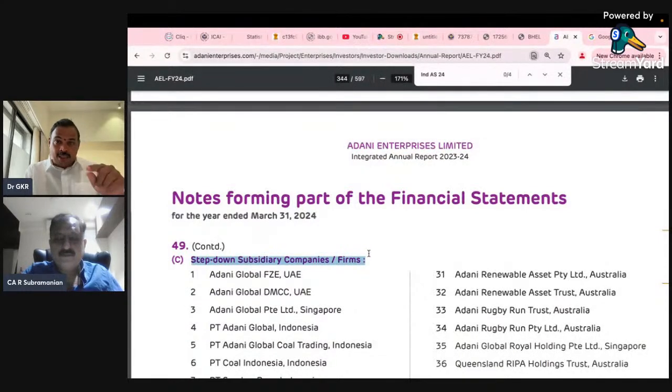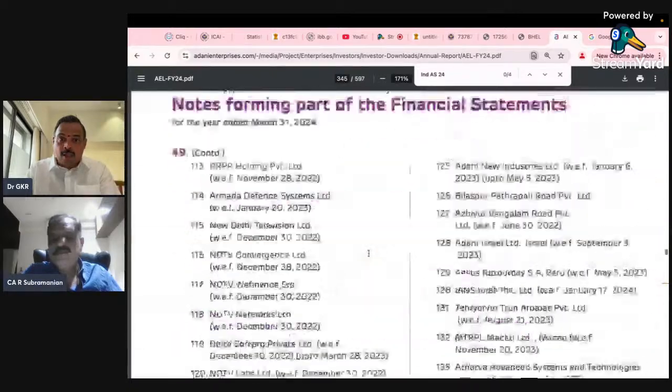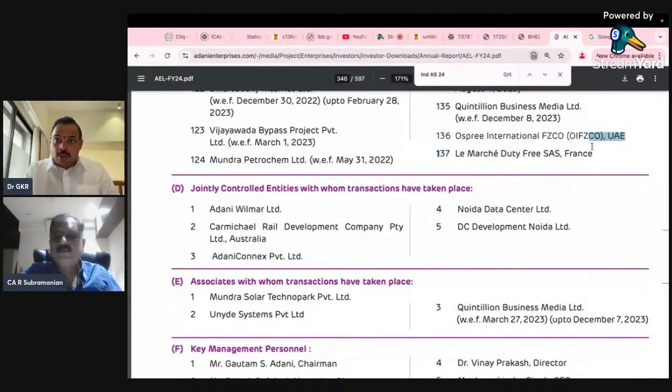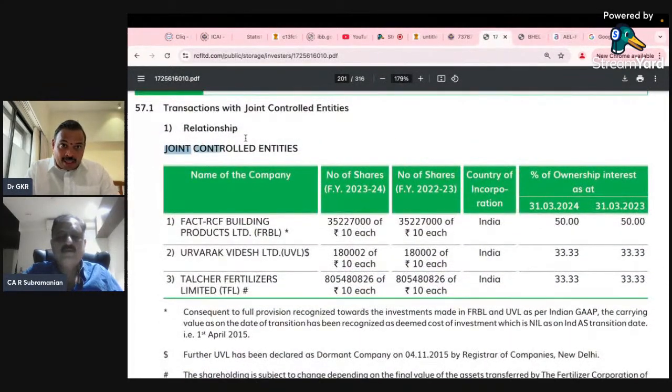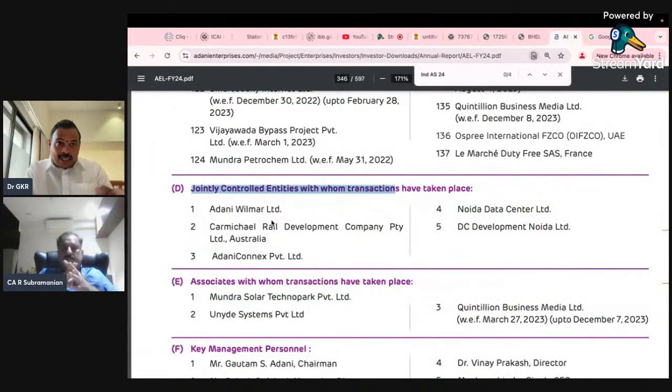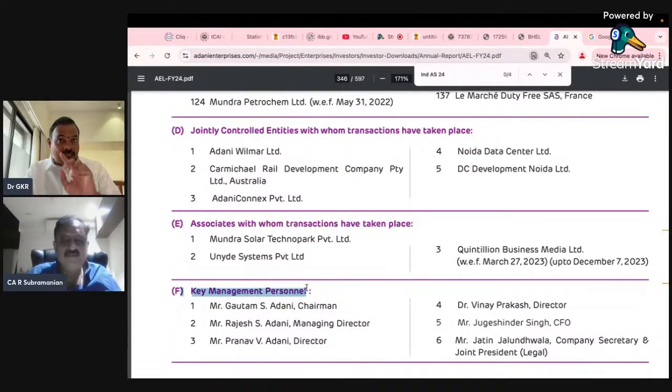Step down subsidiaries, meaning a subsidiary to a subsidiary, go to almost 137. So 80 subsidiaries and 137 step down subsidiaries. Level 1 is subsidiary, level 2 is step down. RCF had only the joint control entity. But Adani had subsidiary, step down subsidiary, joint control entity, associate, and KMP, key managerial personnel.